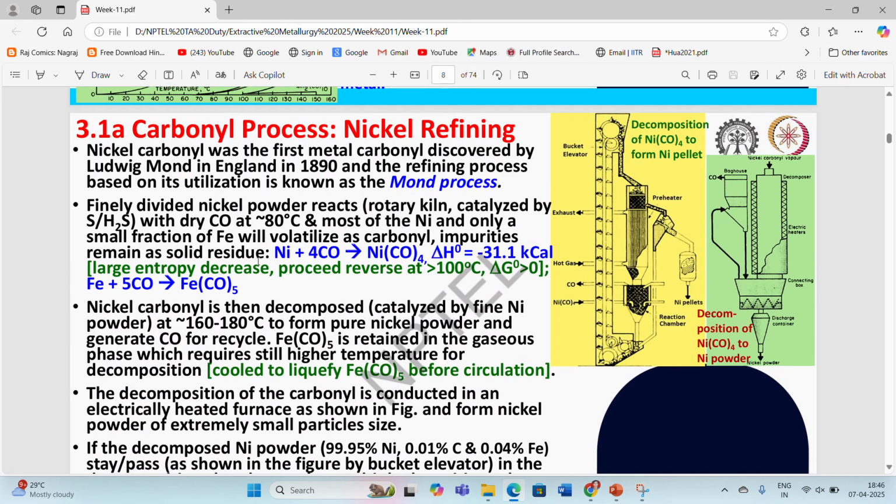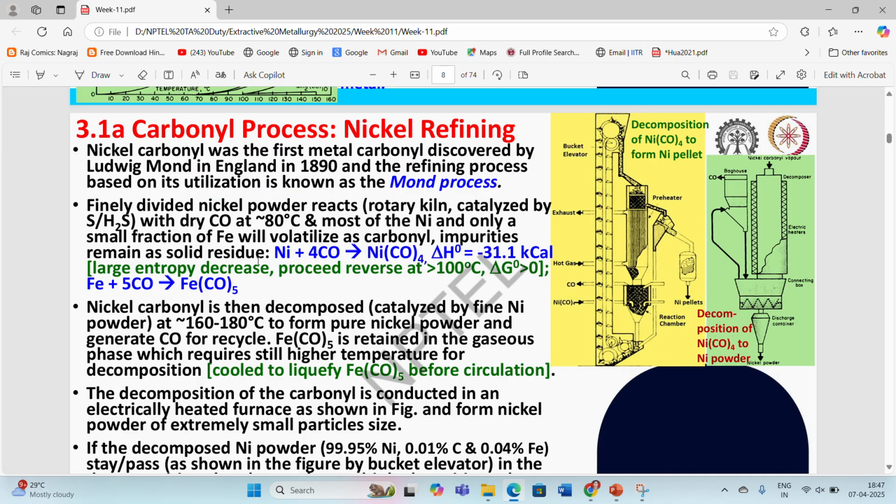Then, coming to the carbonyl process, which is generally used in nickel refining, also known as the Mond process. Nickel carbonyl was the first metal carbonyl discovered, by Ludwig Mond. So we have named this the Mond process, in England in 1819, and the refining process based on its utilization is known as the Mond process.